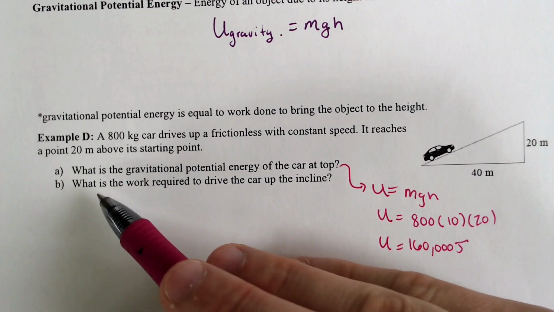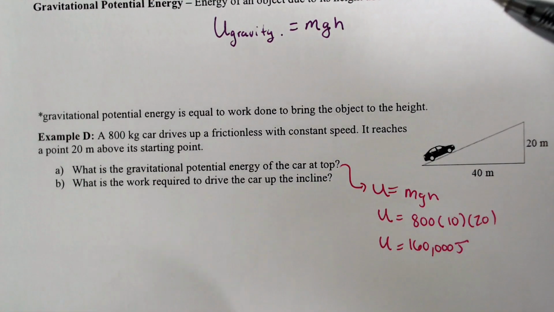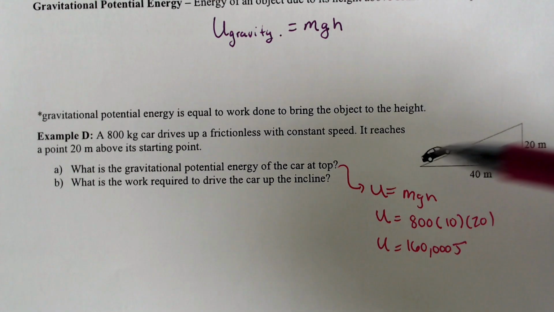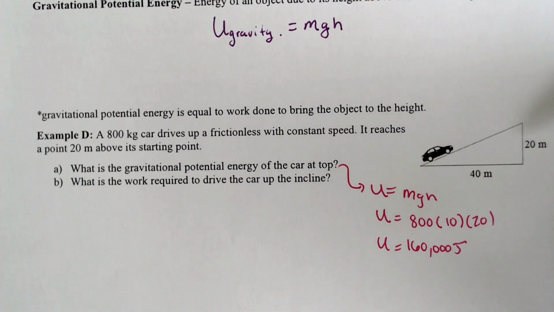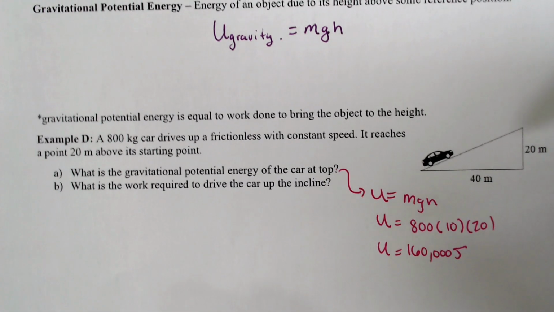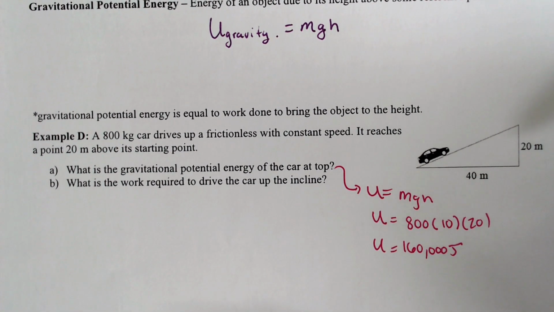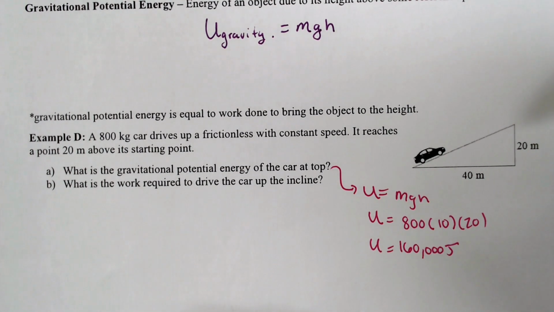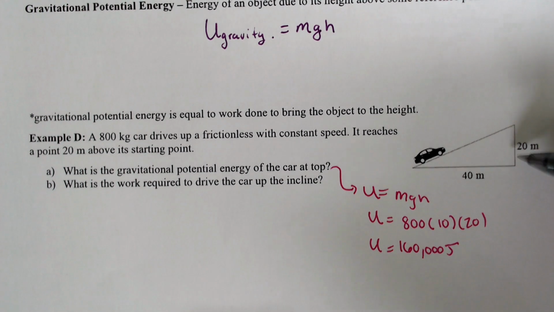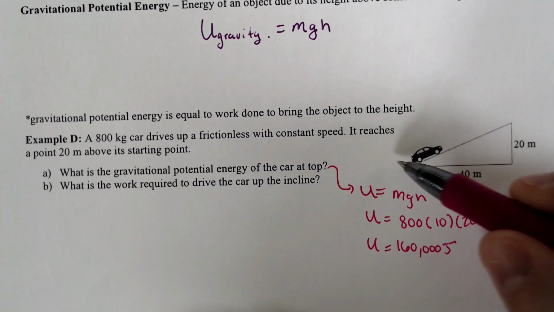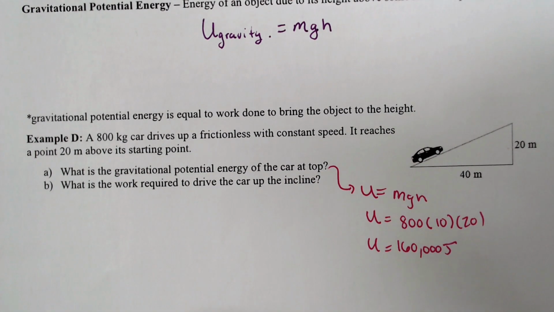All right, what is the work required to drive up the incline? Okay, so a lot of times you think of work as the horizontal distance. And it is typically the horizontal distance if there's friction involved, there's something else happening. But a lot of times work is the overall displacement, and the displacement in this case that mattered was gravity. It didn't matter, this horizontal 40 meters, because it was a frictionless surface.